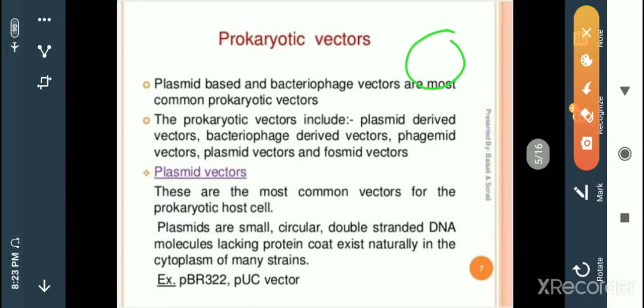Examples of these plasmid vectors are the pBR322 and pUC vectors.